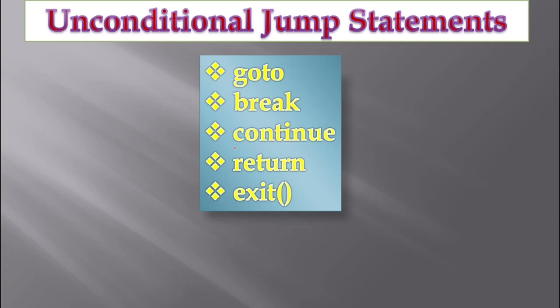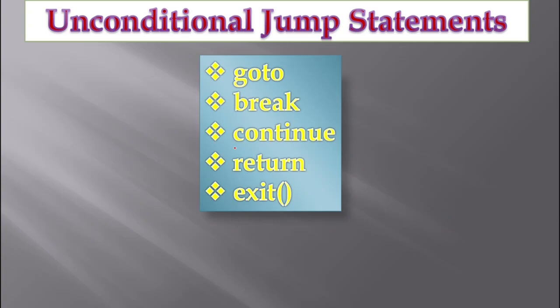For conditional jump statements, a condition is taken as a primary criteria for making the control to be transferred or not. But if I have a look at unconditional jump statements, it is not going to take any condition directly, it can make a jump. Of course, they also will be used in combination with some conditional statements. But I will tell you with examples so that these things will be clear for you.